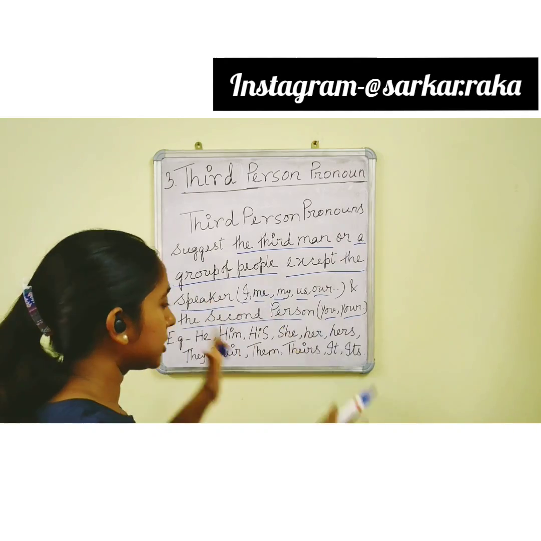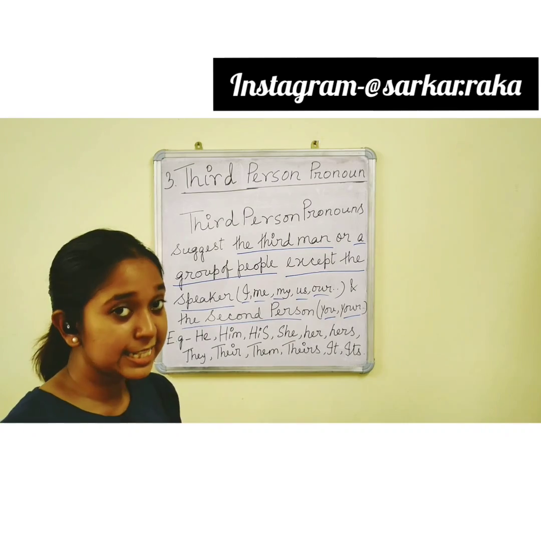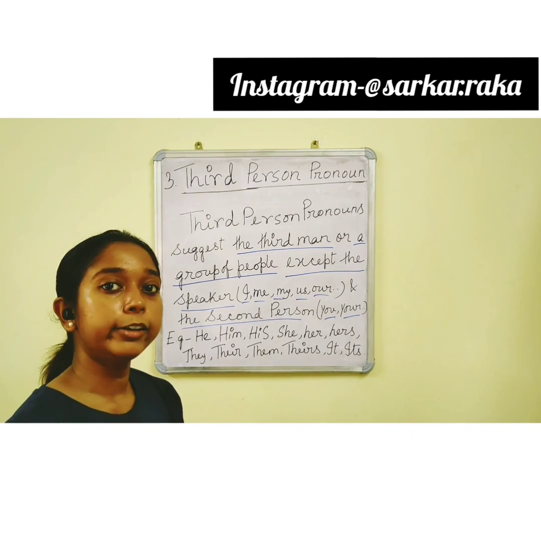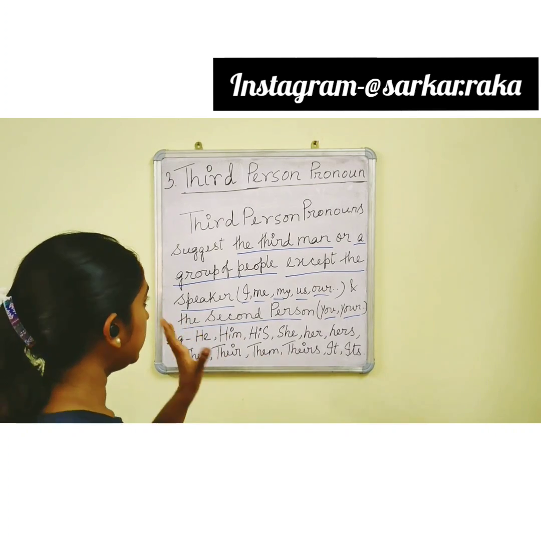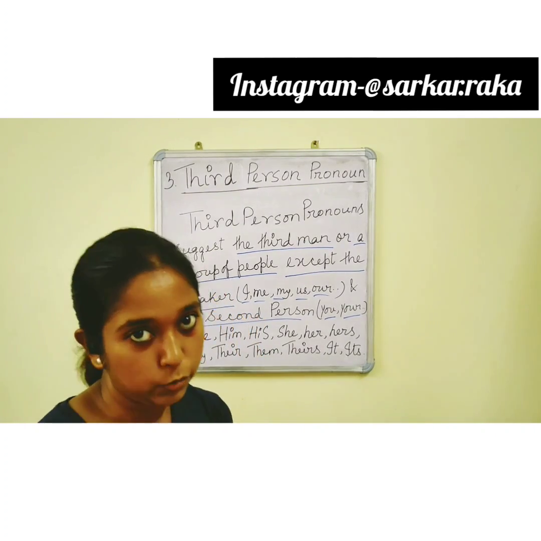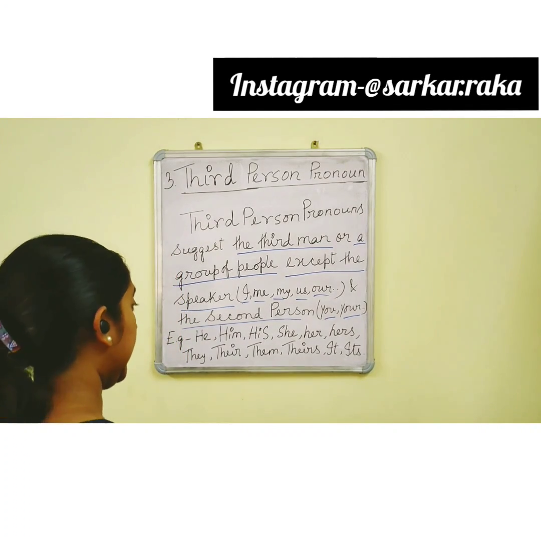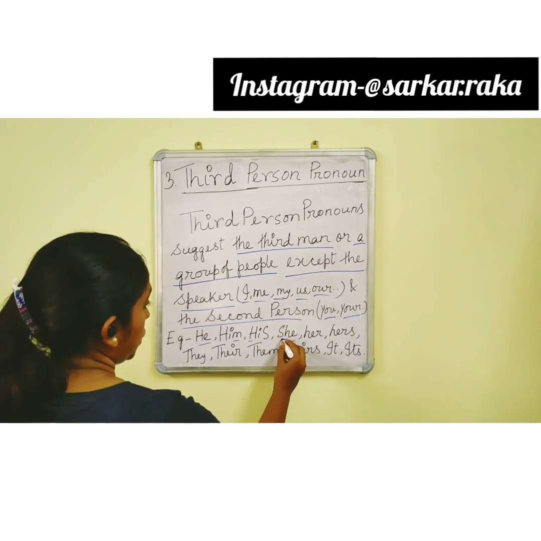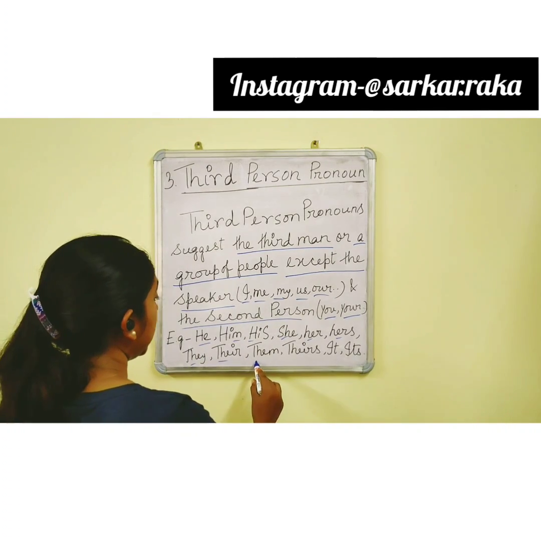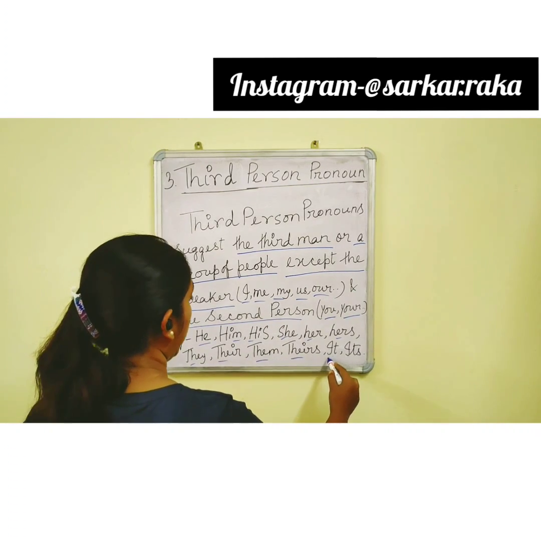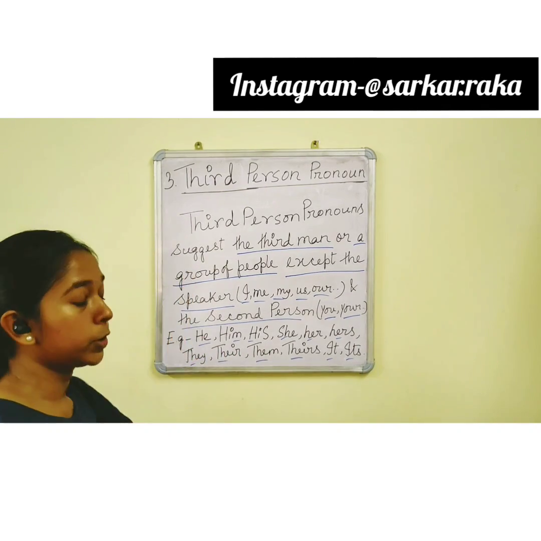The rest of the people will be regarded as third person, and the pronouns that we use for those third person people will be the third person pronouns. For example, he, him, his, she, her, hers, they, their, them, theirs or it, its. These are the examples of third person pronoun.